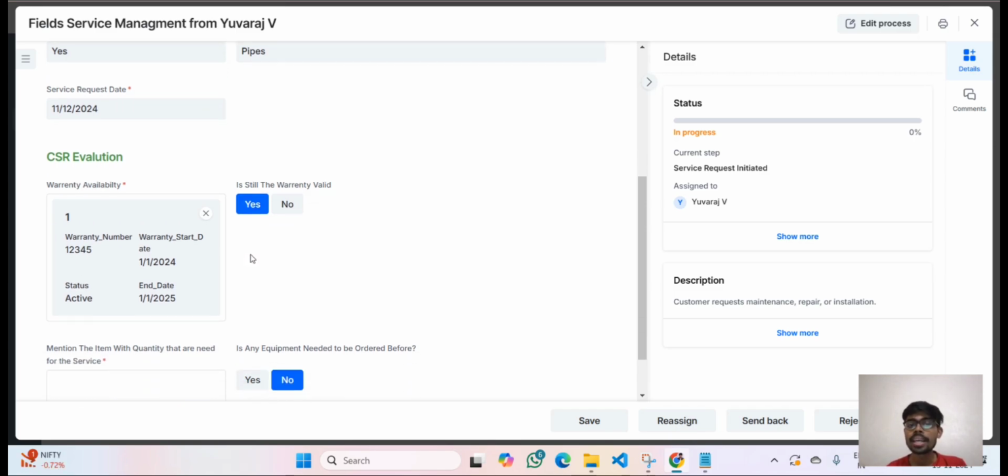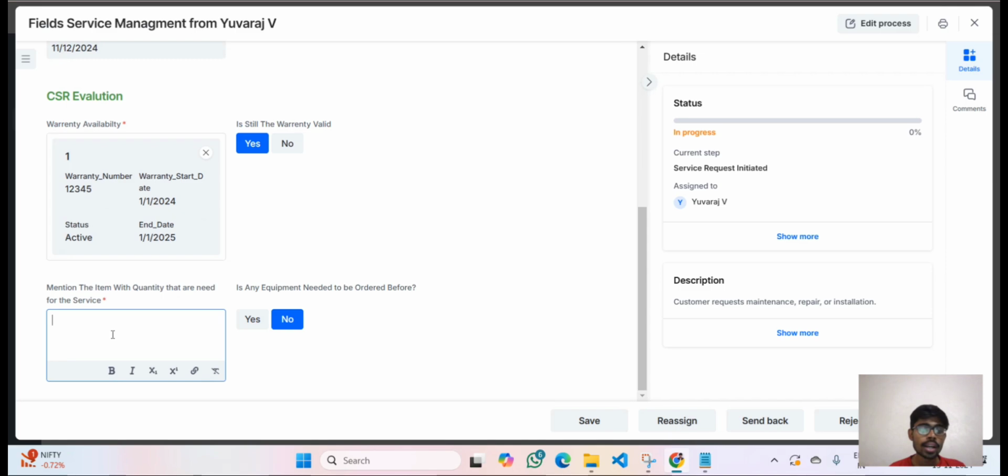The reason why I'm making still the warranty yes is because the payment is going to be 0. So I have mentioned that. And then what are the items that I needed, or that the technician needed? I have to mention them with the quantities, right? So let us mention that he needs some pipes, with a quantity of 2. So I have to mention all this need.